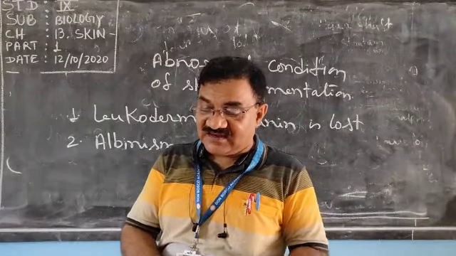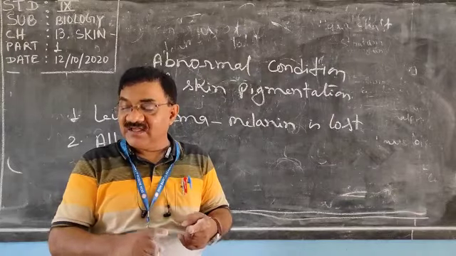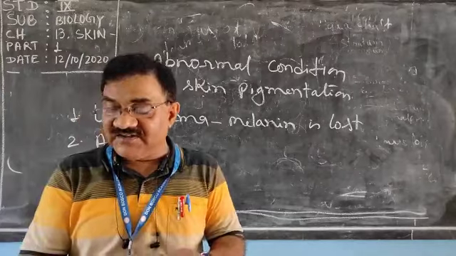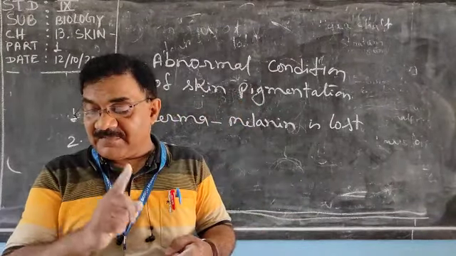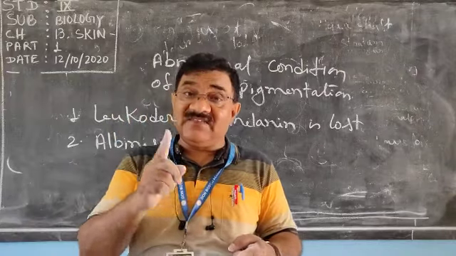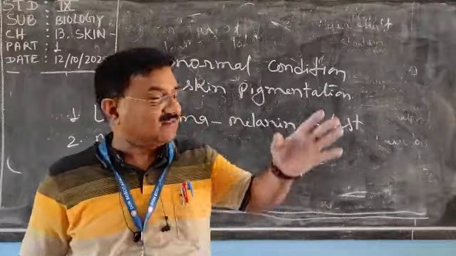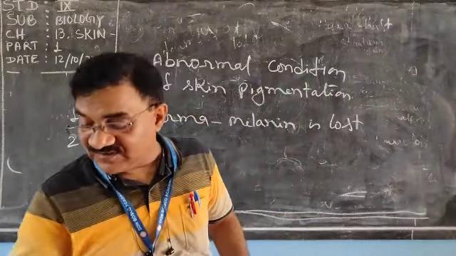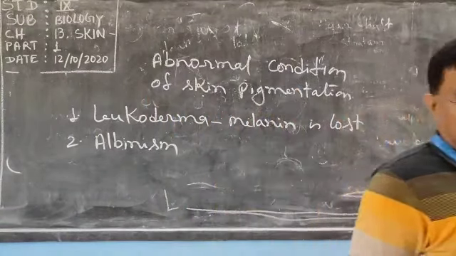Epidermis has three parts: the cornified layer or stratum corneum, second the granular layer, and third the Malpighian layer or stratum Malpighi, also called the germinative layer. And we have understood the functions of these layers. Today up to this much. In the next video we will discuss the rest of the part. Thank you very much.